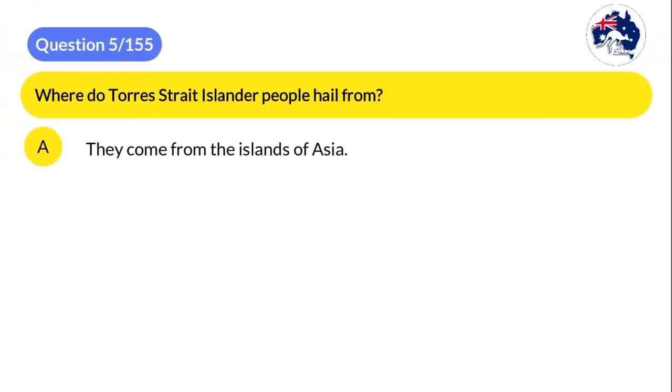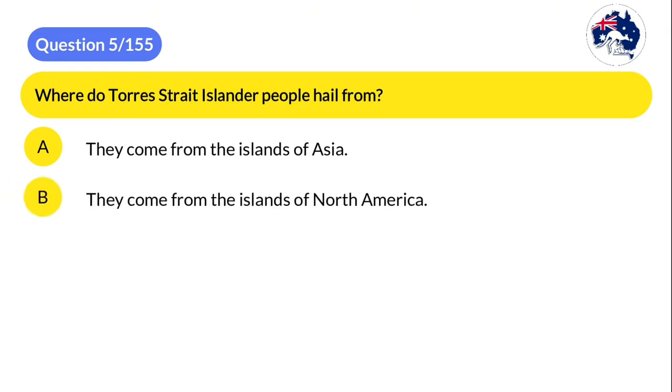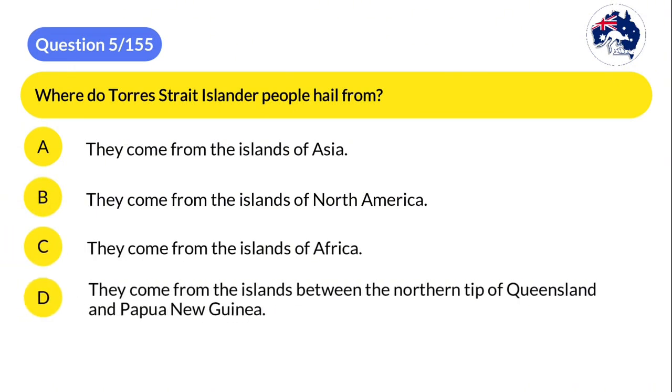A. They come from the islands of Asia. B. They come from the islands of North America. C. They come from the islands of Africa. D. They come from the islands between the northern tip of Queensland and Papua New Guinea.